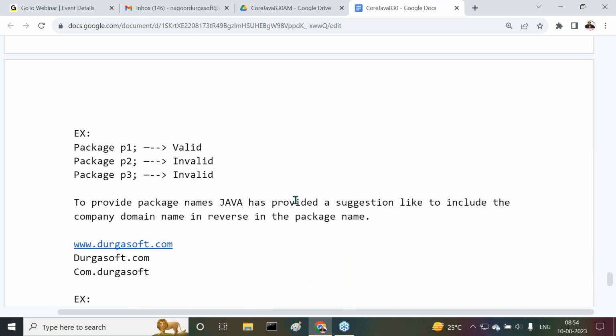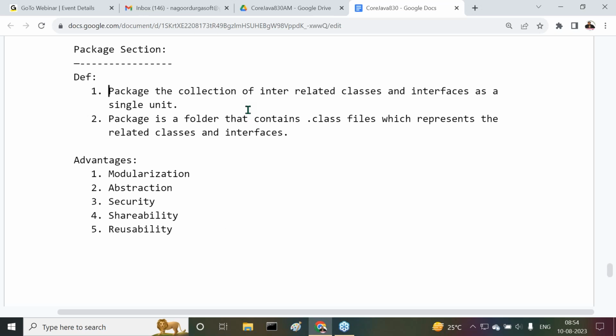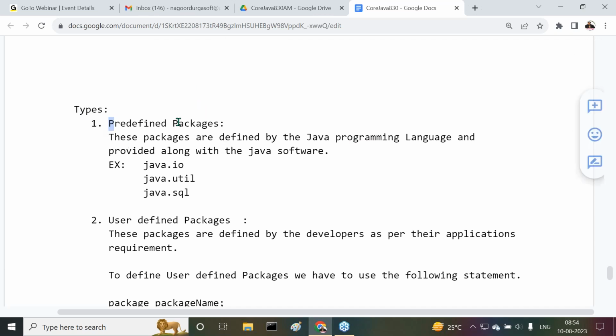In the package section, first of all, I have given definitions for the package. What is this package actually? Package is the collection of interrelated classes and interfaces as a single unit. Package is a folder that contains .class files which represent the related classes and interfaces. Advantages of this package are modularity, abstraction, security, shareability, and reusability. Types of packages: predefined packages and user-defined packages.